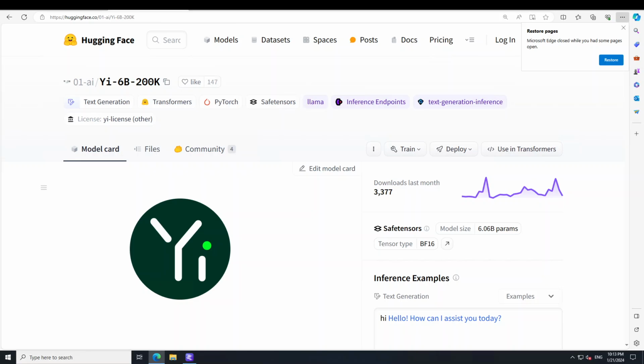So that is why I have come to the conclusion on the basis of my own experiences that this model Yi 6 billion 200k is by far the best model in terms of story writing, because this Yi series of models, they come in various versions. For example, 6B series models are suitable for personal and academic use, and then they have 34 billion series models which are suitable again for commercial uses. The default context window is 4K, but you can increase it, as you can see in this Yi 6 billion 200k